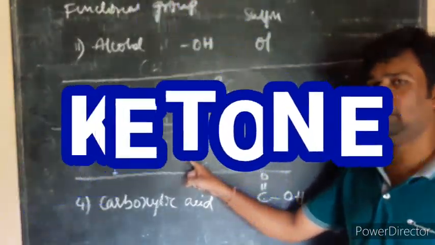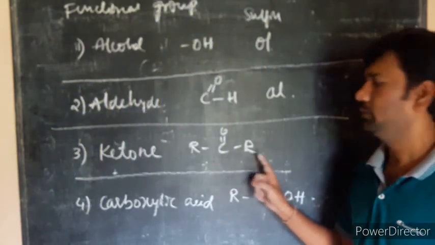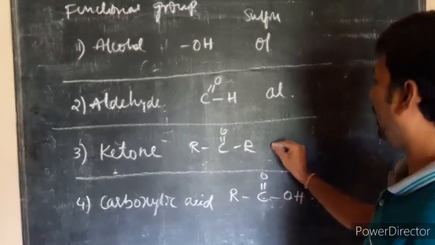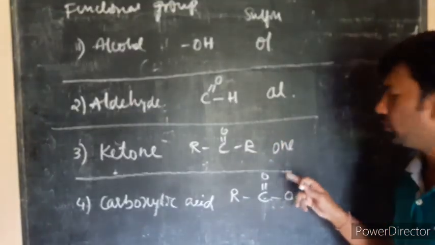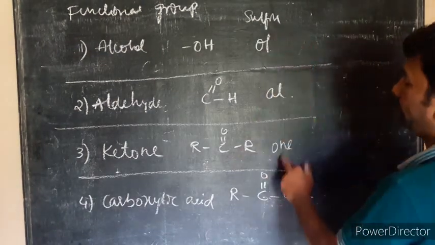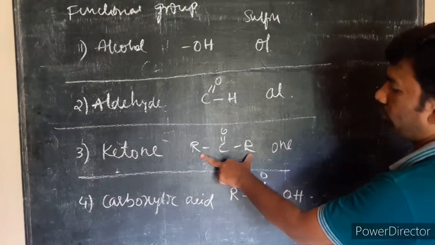Next, ketones. Here R is an alkyl group on each side, and the suffix ends with -one, pronounced 'un'. Don't call it 'one'.